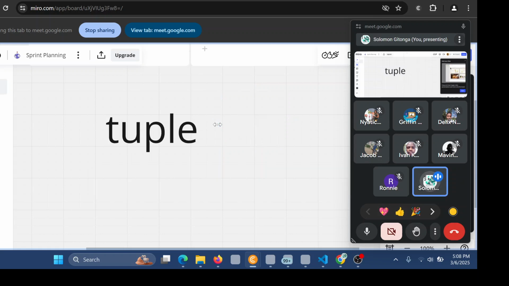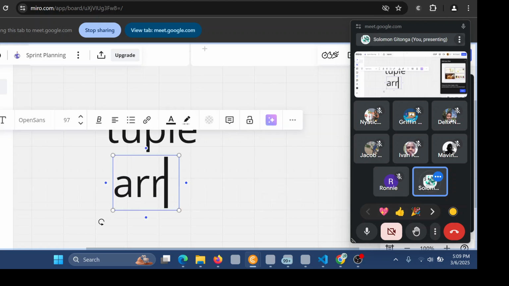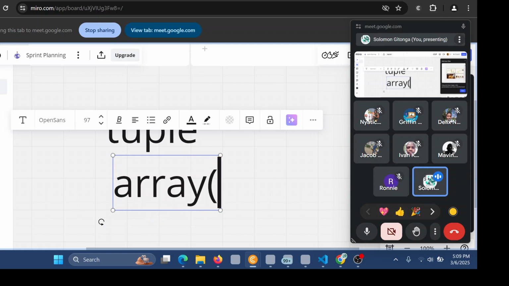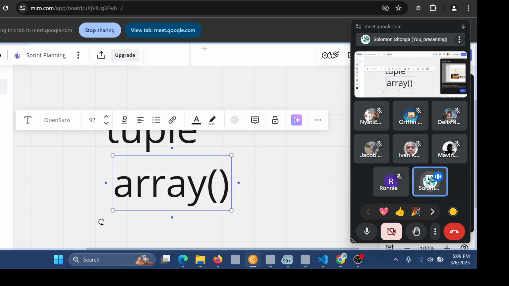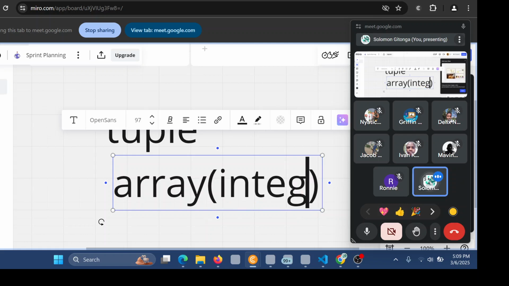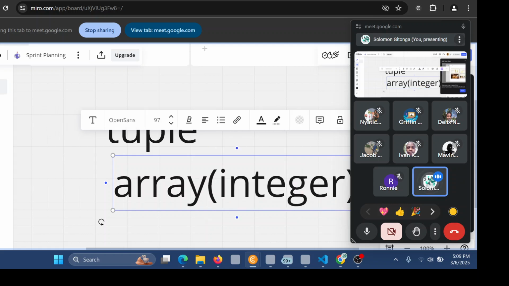Another very important thing we need to know, which is not mostly covered in Python but is used in other programming languages, is called an array. Why is an array not used in Python so much? It is because an array will only accept one data type. If it is an integer, let it be integer.